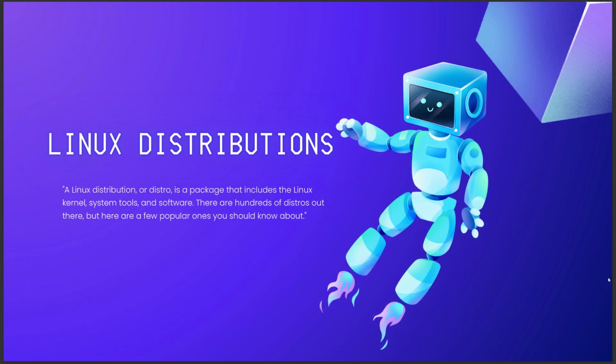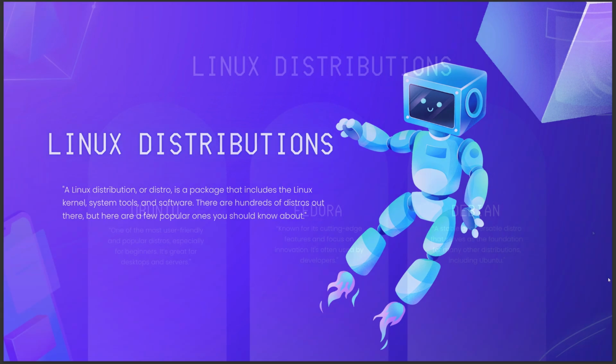Now let's talk about Linux distributions. A Linux distribution, or distro, is a package that includes the Linux kernel, system tools and software. There are hundreds of distros out there, but here are a few popular ones that you should know about.